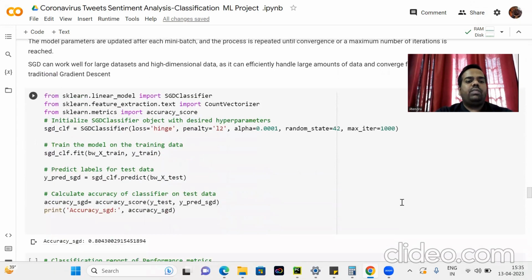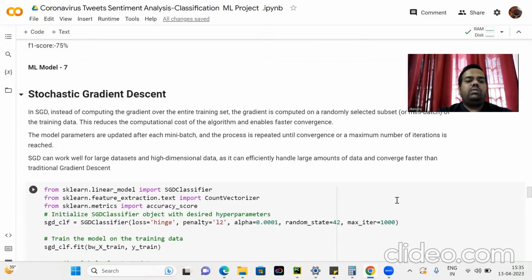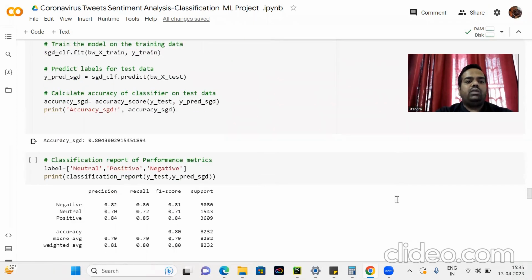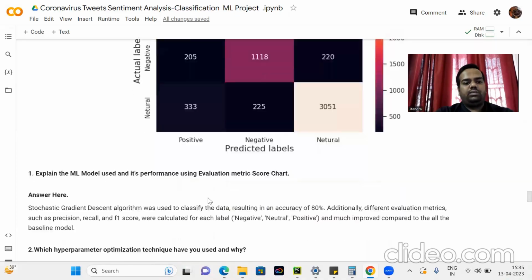Here the accuracy of stochastic gradient descent is 80%, which is the best among the above algorithm models. And here in the classification report, the different performance metrics also increase. Precision for negative, neutral, and positive is 82%, 70%, and 84%. Similarly, recall is 80%, 72%, 85%. F1 is 81%, 71%, and 84%. Here is the confusion matrix chart.